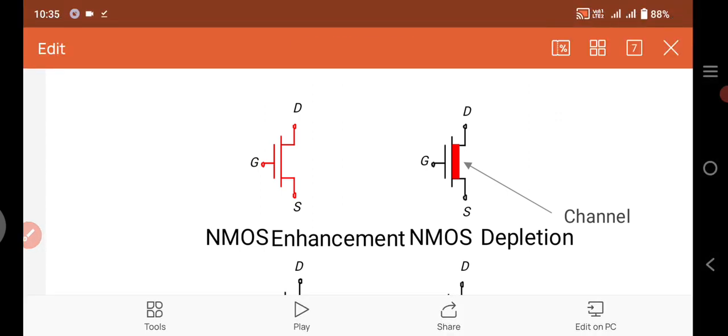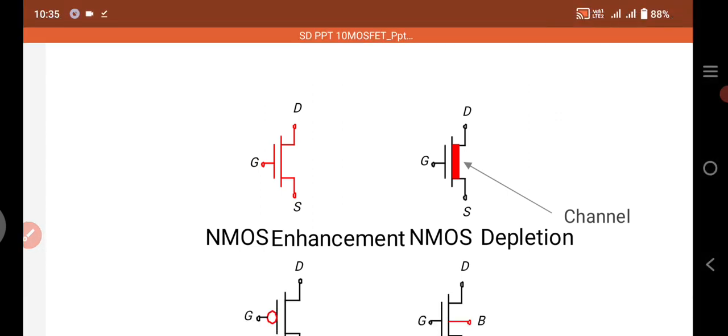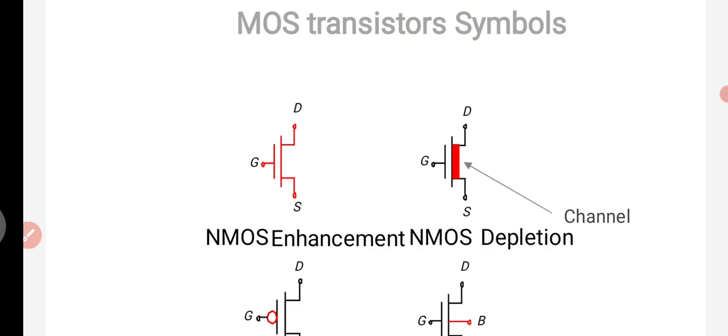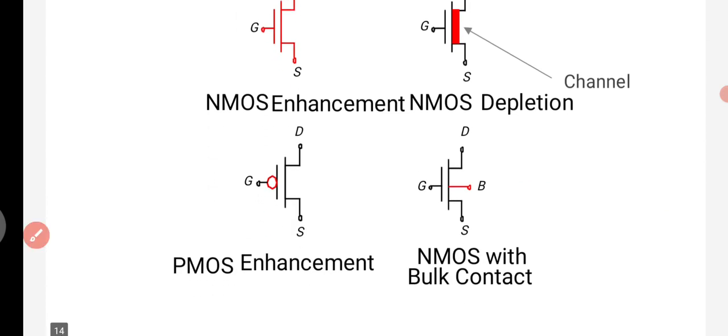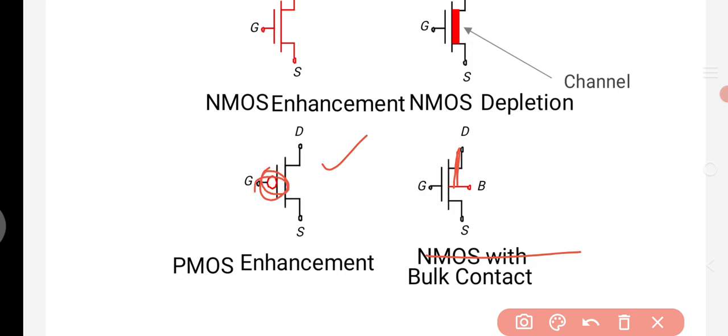Now these are the MOSFET transistor symbols, for the enhancement mode MOSFET and depletion mode, in the case of NMOS, that is N channel MOSFET, and P channel MOSFET. In the case of NMOS enhancement mode, the symbol will be equal to this one. In the case of NMOS depletion mode, we can create a depletion layer, that is the channel. At the same time, for the PMOS enhancement mode, we indicate it with a small bubble at the gate end.